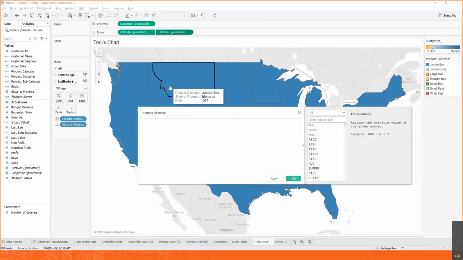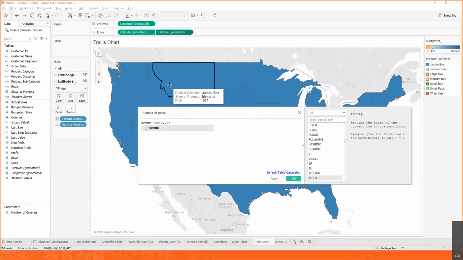And what it's going to do, it's going to count. So we're going to use a function called index. It's a table calculation. And we're going to divide this by the number of rows that we want. Let's say 3. Now, if we divide a number by 3, it can be a decimal, but for rows we want it to be a whole number.